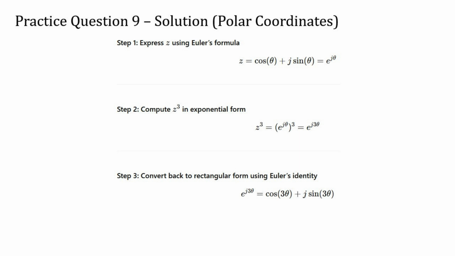In the final step, we convert this result back to rectangular form using Euler's identity again. Euler's identity tells us that e to the j times an angle is equal to cosine of that angle plus j times sine of that angle. In our case, the angle is 3 theta. So, the final result is cosine of 3 theta plus j times sine of 3 theta. This result matches answer choice A.